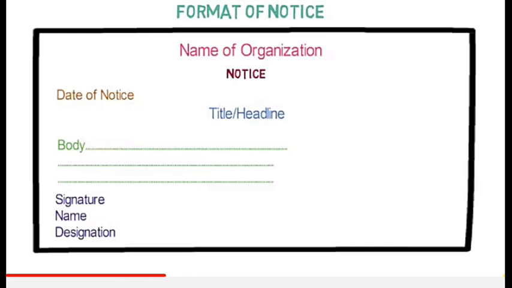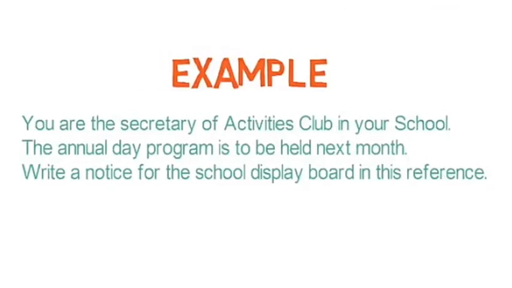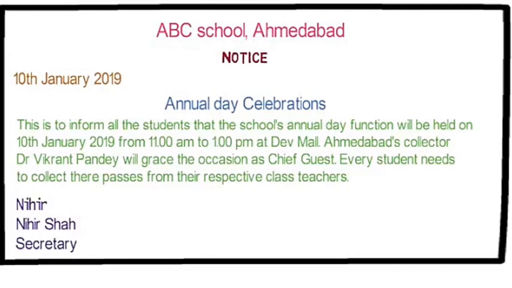When you write this in your notebooks, first write the format, after that write an example of a notice. In the body of the notice, mention what, who it is addressed to, where, when, the instructions related to the notice, and whom to contact. Then the example, and this we have done. So I hope that this is clear to you. If not, no problem, I will discuss it again with you.